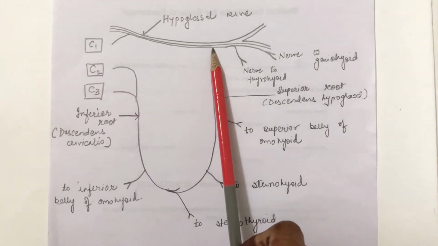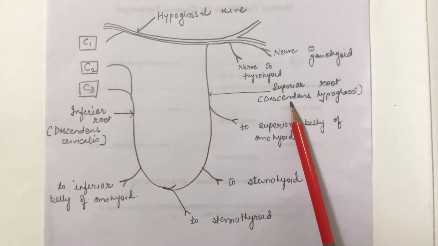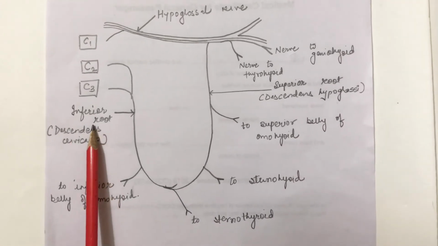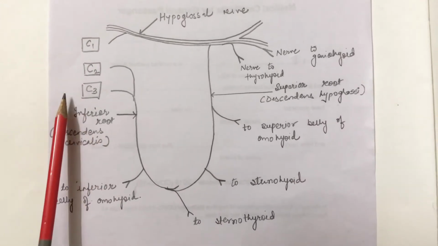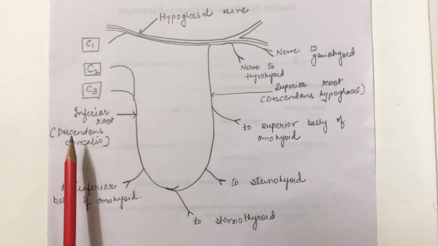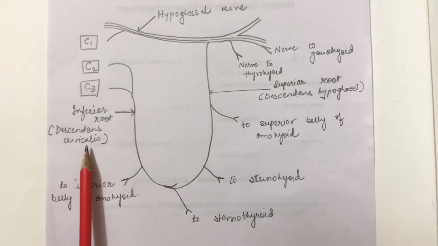As this root is descending from the hypoglossal nerve, it is also known as descendens hypoglossi. Whereas the inferior root is formed by C2 and C3 fibers, as they are derived from the cervical segment, the inferior root is also known as the descendens cervicalis.